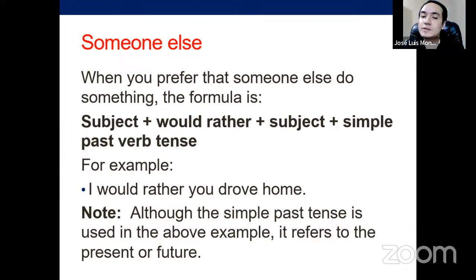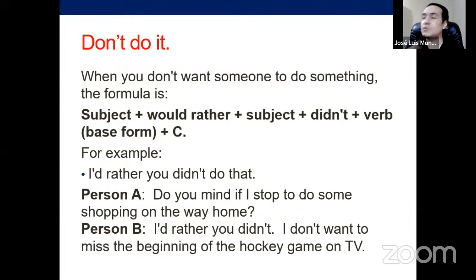Then note, although the simple past tense is used, this is just saying again what I said. In the above example, it refers to the present or future. So again, it is not past, it is present, and of course it can be projected to even future. And easy, if we want to change the previous idea to negative, we use negative. Of course, we have to follow the rules of the simple past, but again, this is not simple past, but grammatically speaking, we have to follow those parameters.